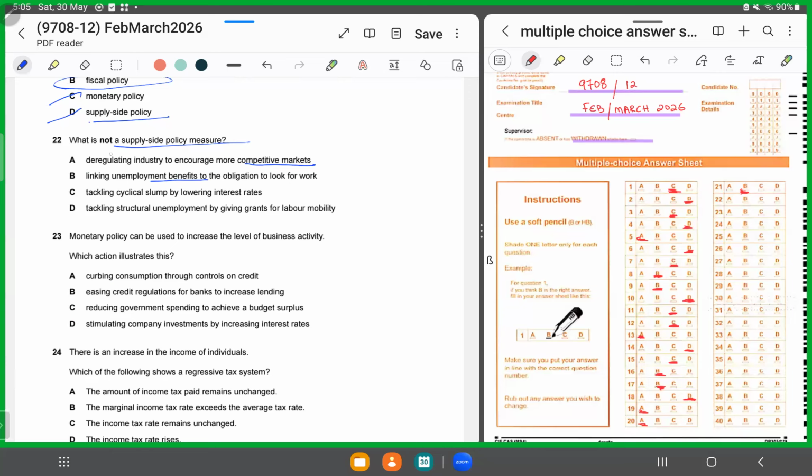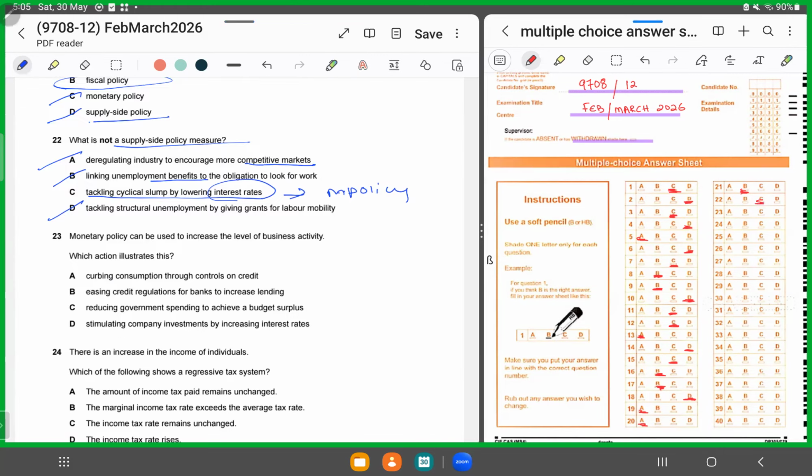That is a supply side policy measure. B is again a supply side policy measure. D is again a supply side policy measure. It's C, where we are talking about interest rates, we are talking about monetary policy. So for 22, we'll shade in C as the correct answer.